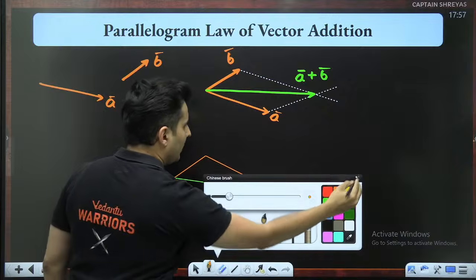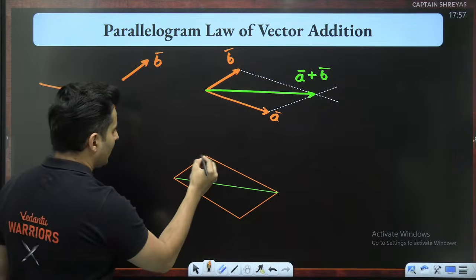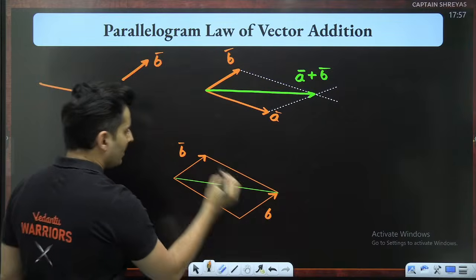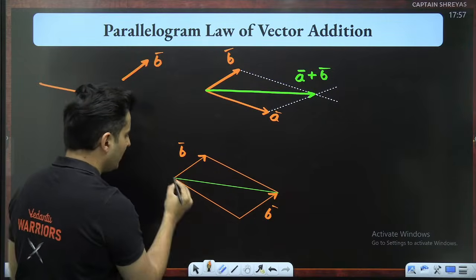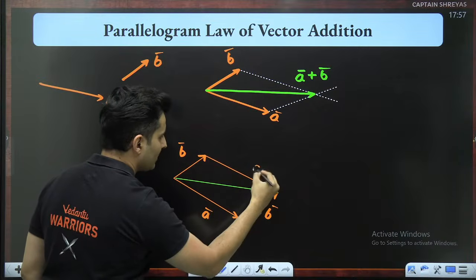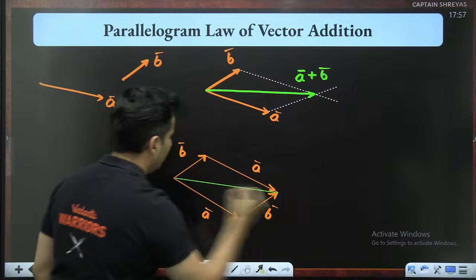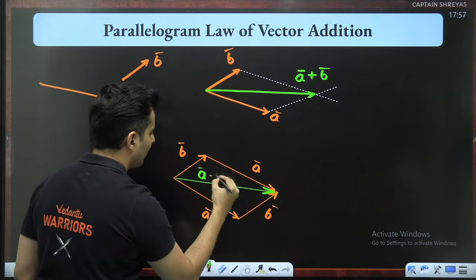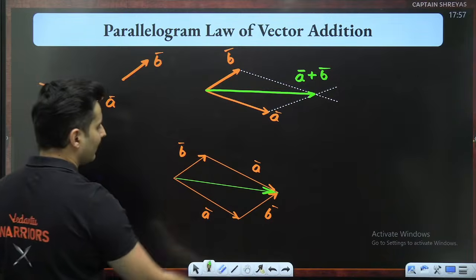In this parallelogram, if this is B bar, this is also B bar. This and this is the same. If this is A bar, obviously even this is also A bar. And this one, the green one over here, that is your A vector plus B vector or B vector plus A vector.